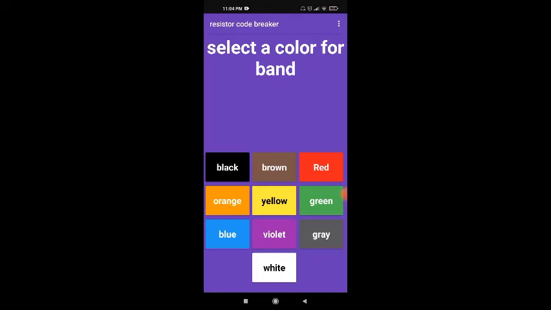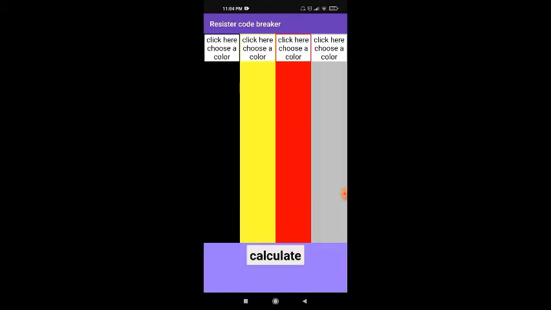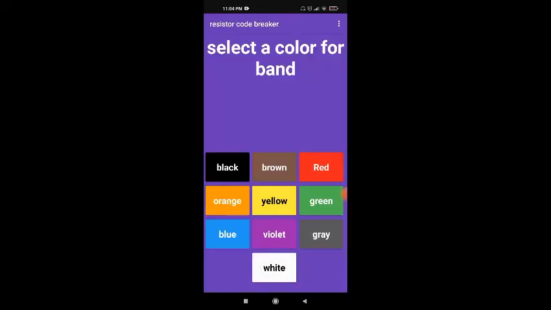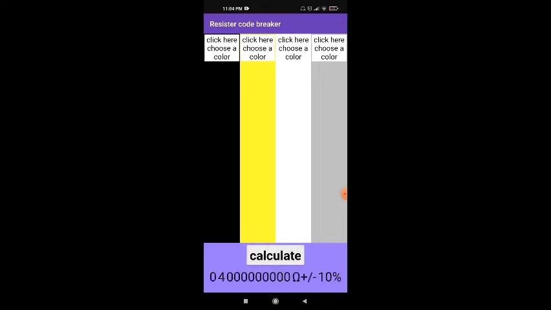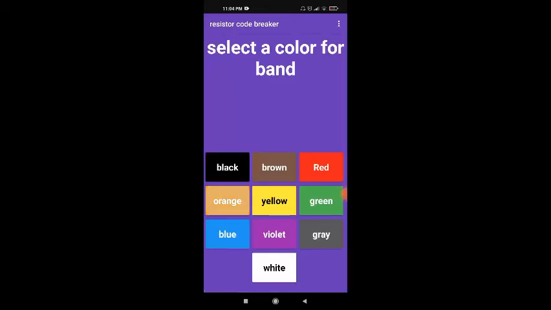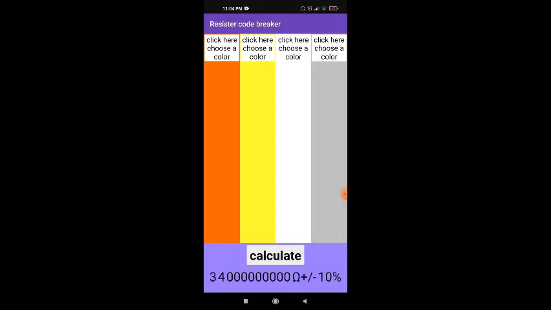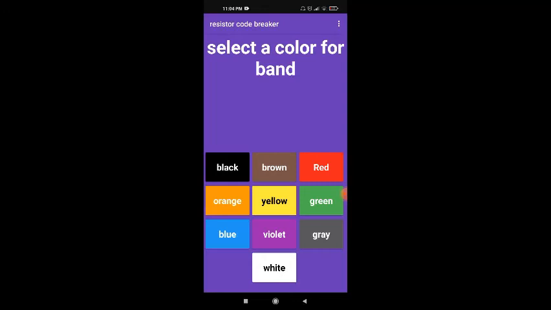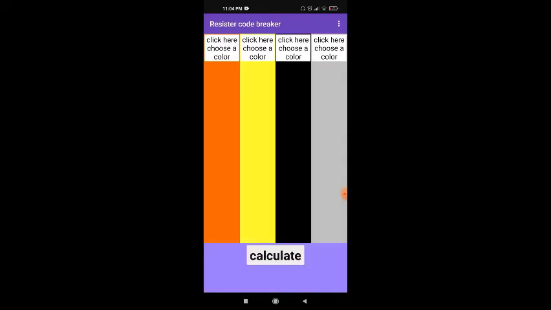If I make some correction over here, make it yellow, and calculate it, it will be 0400. And if I make the largest number over here, it will show all the zeros, as you can see. Let me just show you the before one, that's 0. If I make it orange and calculate it, it's 34. And if I change it to something smaller like black, the black will not show any zeros.